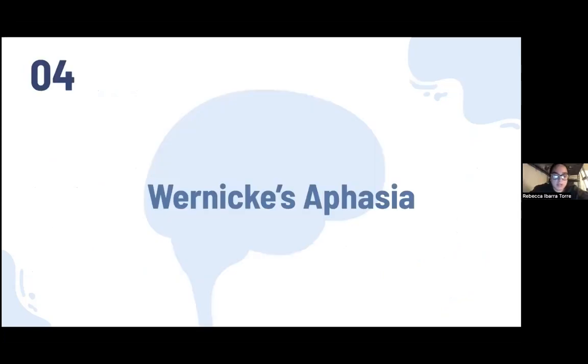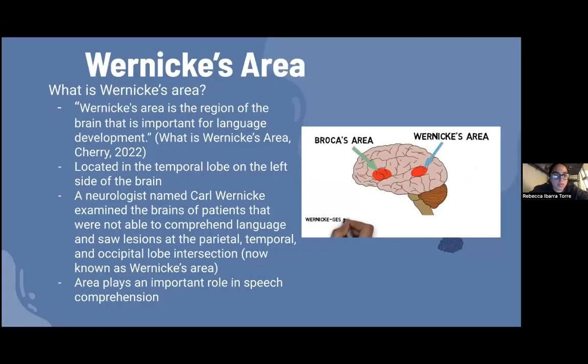All right, so now we're going to talk about Wernicke's aphasia. So Wernicke's area. What is Wernicke's area? According to the article "What is Wernicke's area" by Cherry in 2022, Wernicke's area is the region of the brain that is important for language development. It is located in the temporal lobe on the left side of the brain. A neurologist named Carl Wernicke examined the brains of patients that were not able to comprehend language and saw lesions at the parietal, temporal, and occipital lobe intersection, and this is now known as Wernicke's area. The area plays an important role in speech comprehension.